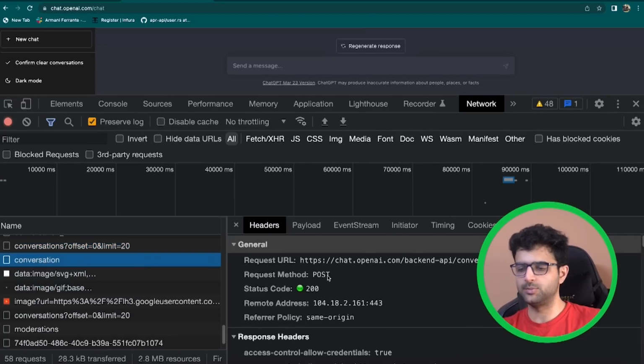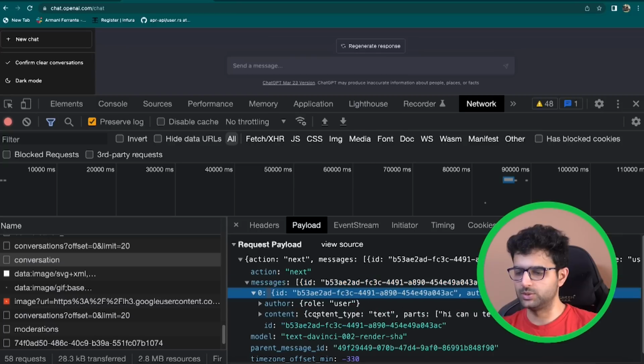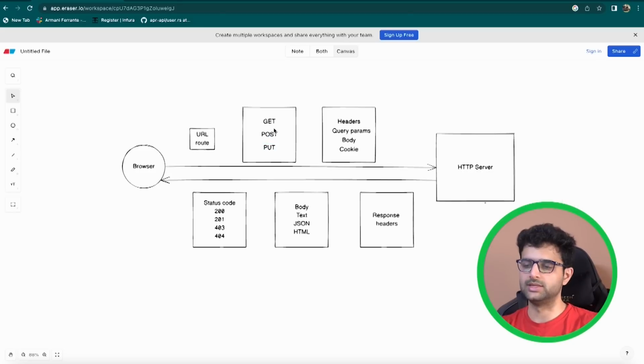But here, as you can see, this is a POST request that went out. And if you look at the payload, it is showing you the message that I sent, which is this thing: "Hi, can you tell me something?" And this that you see here is the payload. So there is a URL, there's the route, there is the type of the request: GET, PUT, and POST. And then there are these things on the right, which is the payload that you're sending, meaning data.